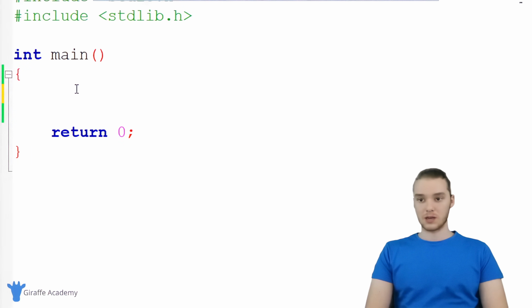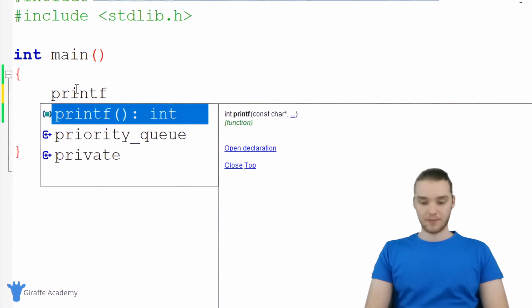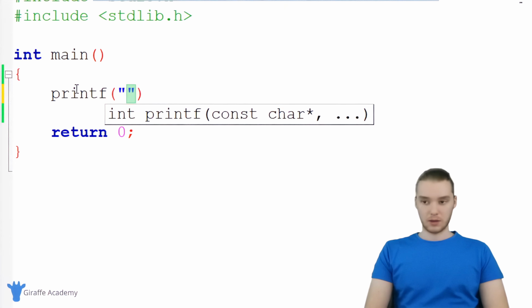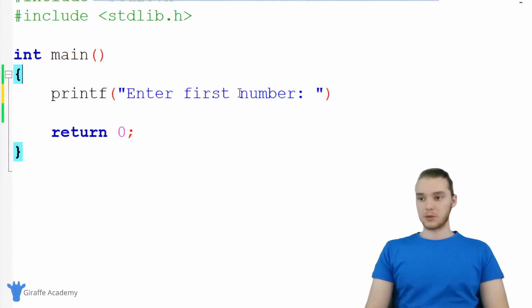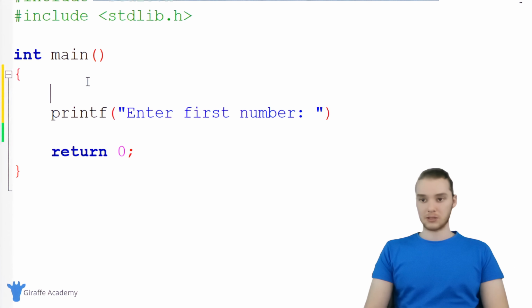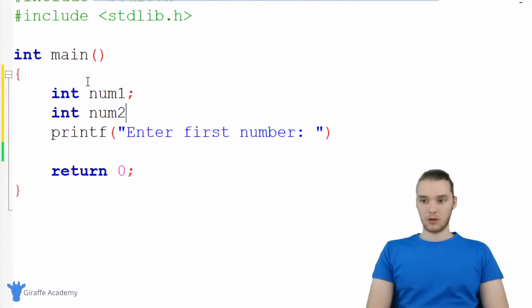The first thing I want to do is print out a prompt. So I basically want to prompt the user for some input. So over here, I can just say printf, and inside of here, we're just going to give them a little prompt. So I'll say enter first number. And essentially what we're going to have them do is enter in two numbers. So I'm going to create two variables up here. So we'll make an int, and we'll call it num1. And then we'll make another int, and we'll call it num2. And I'm not going to give these values right up front. We're going to give these whatever the user enters in.